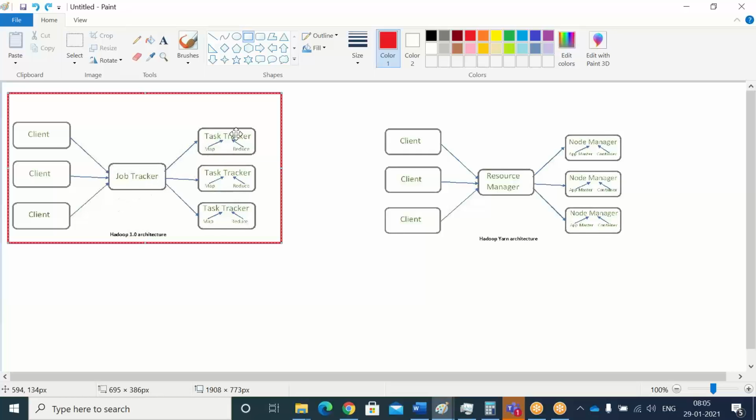Then the job tracker will communicate with the task trackers. Where will task trackers be? Within the data nodes, right? In the data nodes, while retrieving the data, mappers and reducers come into the picture. This is nothing but the mapper, that is, MR, map reduce programs, which I will explain later. This information will be collected by the job tracker, then it will come to the client. This is the Hadoop 1.x architecture. But there is more complexity involved here: everything needs to be taken care of by the job tracker.